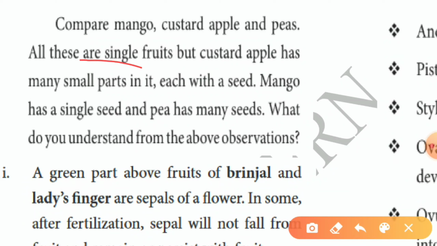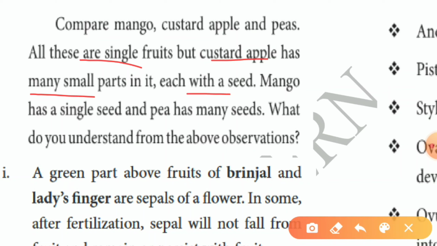But custard apple has many small parts in it. What do you mean by custard apple? Very good, that one, Sitapalam. Can you see that one? What do you see? Inside that fruit, some granule-like structure. The white color part is present, and that white color part is the only edible part. What is present inside the white color part? The seed is present. That is given here. Many small parts in it, each with a seed.